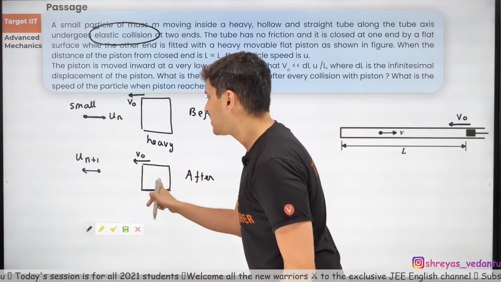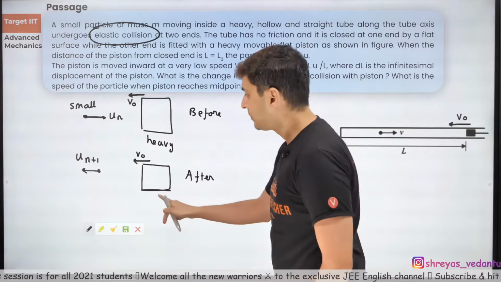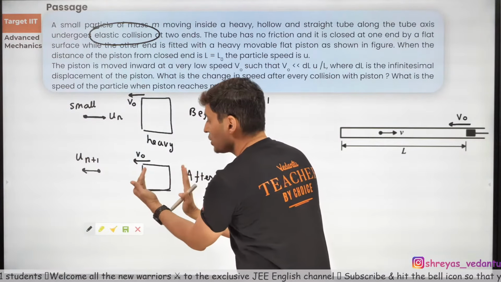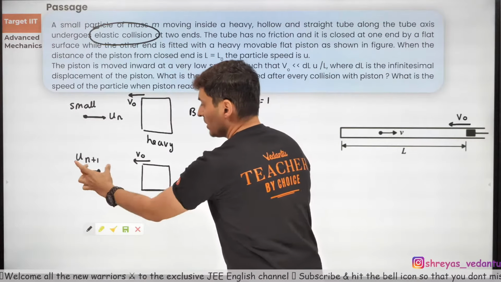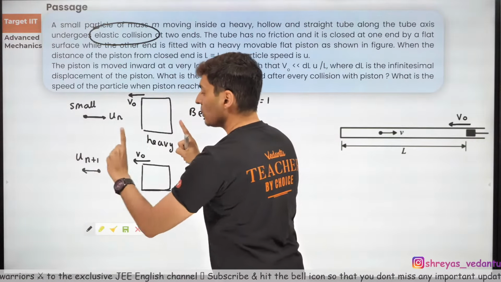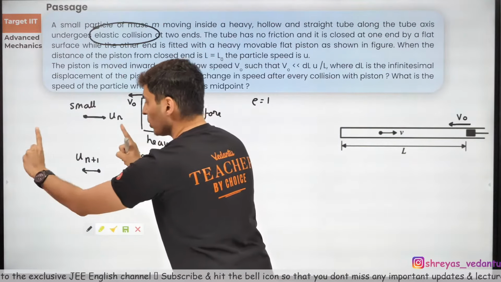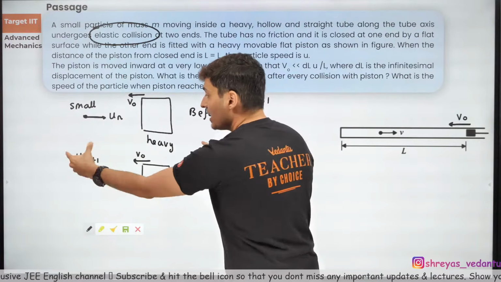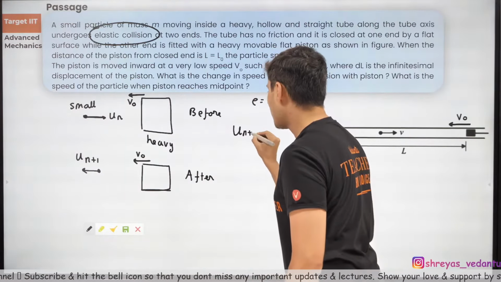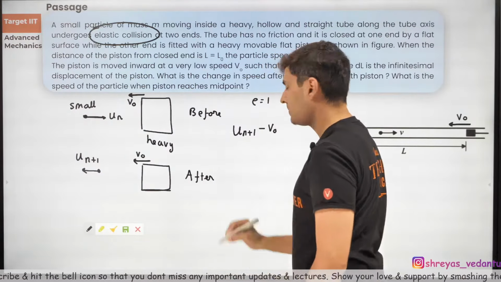So what is the speed of separation? Look over here. This particle is going with un plus 1. This block is going with V0. So this is moving faster, obviously. After the collision, this will go faster. So the relative speed between both of them will be this speed minus this speed. So it will be un plus 1 minus V0.